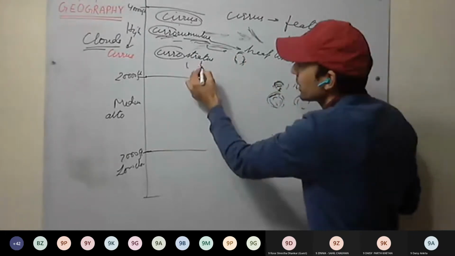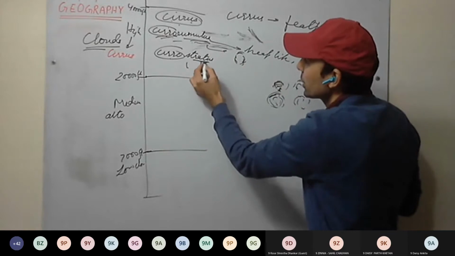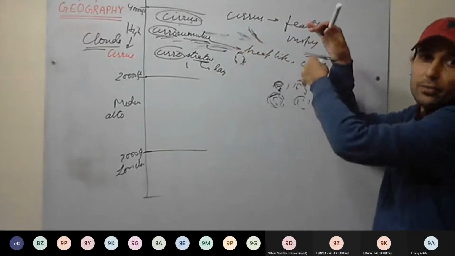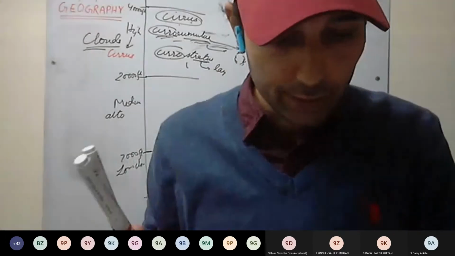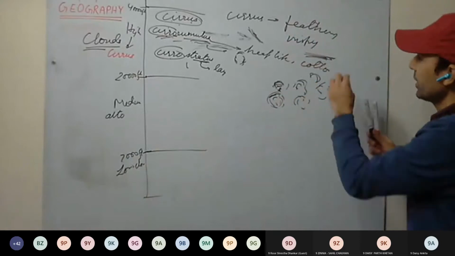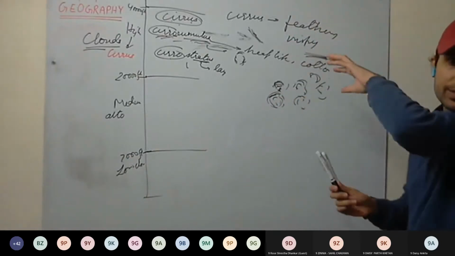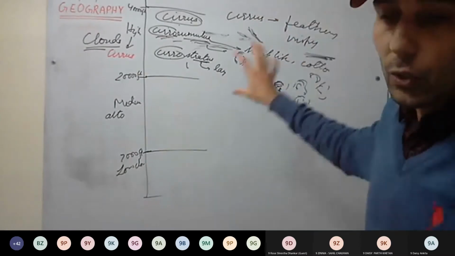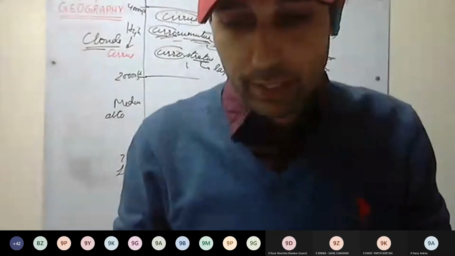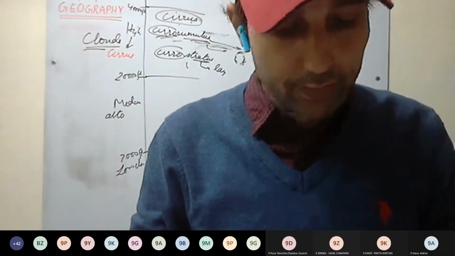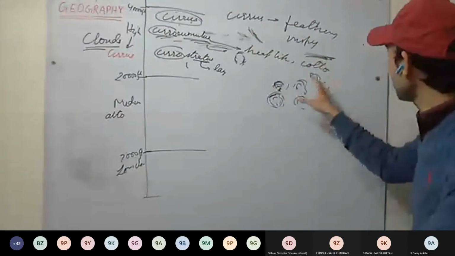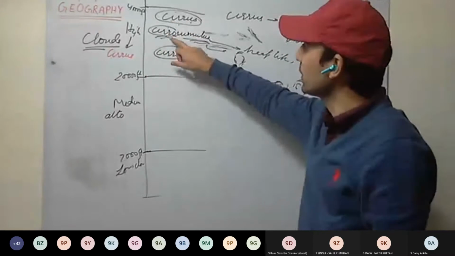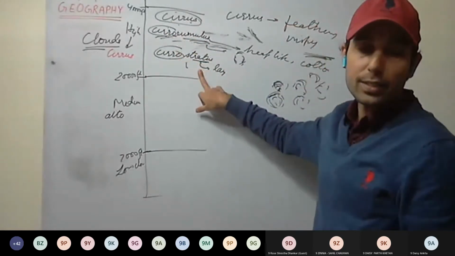Okay. Now cirrostratus. Stratus means layer, layering. These cirrus clouds are in layers. So you can see there, cirrostratus. There are small layers of strands, one above the other. So cirrus is the feather-like structure, cirrocumulus is the cotton-like, puffy structure, and cirrostratus are cirrus clouds in stratus, that is, in layers, okay? So high clouds: cirrus, cirrocumulus, cirrostratus. This is clear?